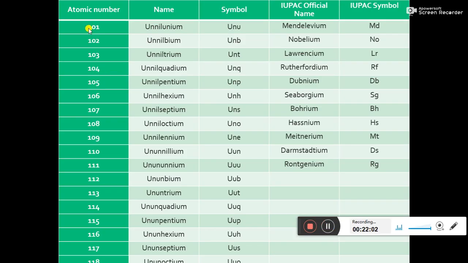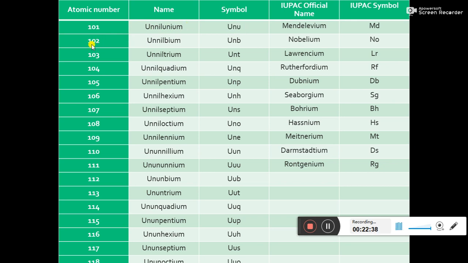If the element has atomic number 101, for 1 we write un, for 0 we write nil, and for the last digit 1 we write un. After writing the names in the order of the digits, at the end we write ium, so it is unnilunium. The symbol of un is u, for nil the symbol is n, and for un the symbol is u, so we can write the symbol as Unu.